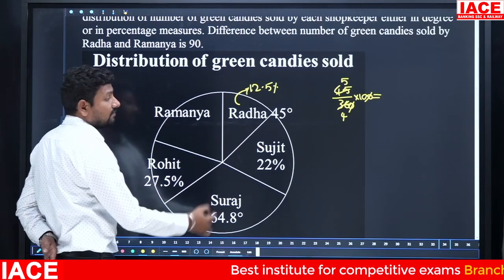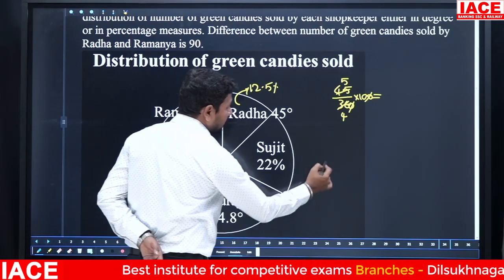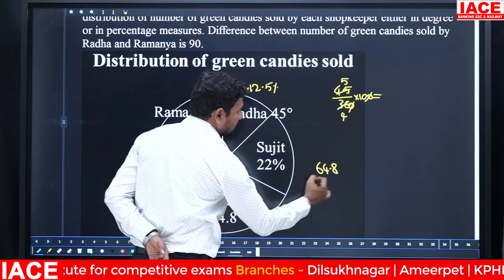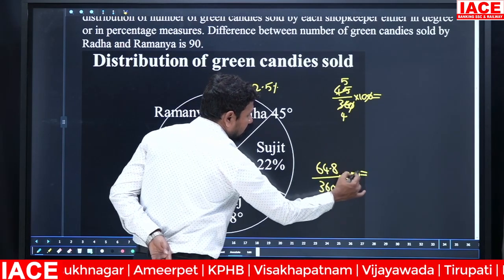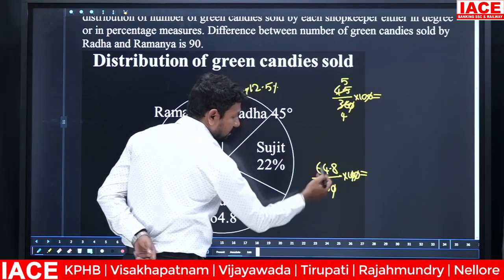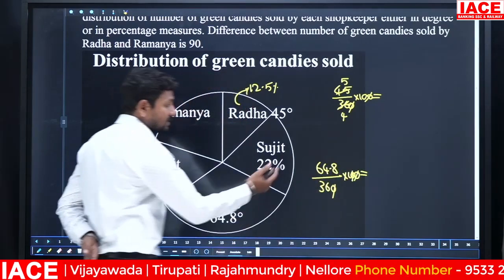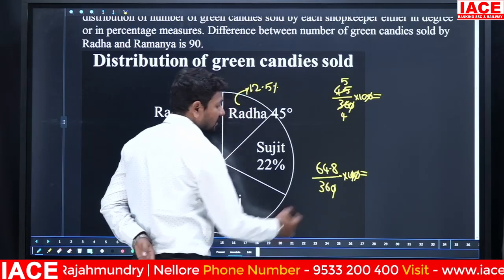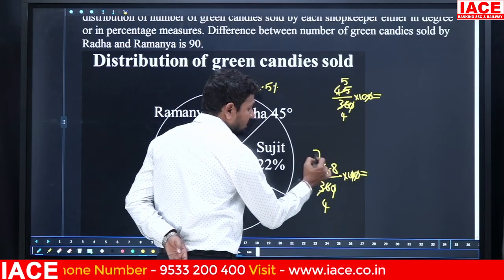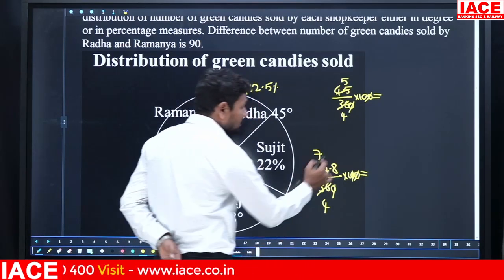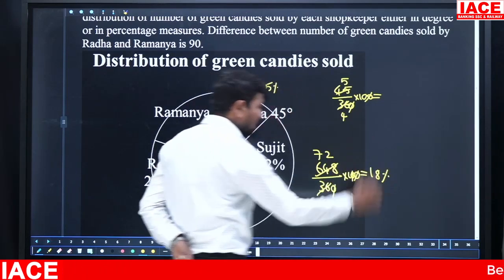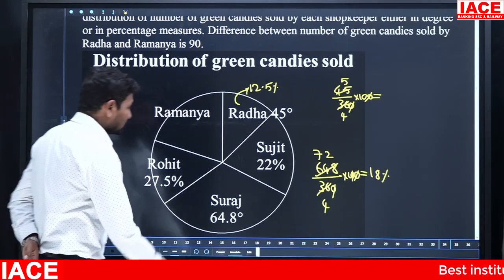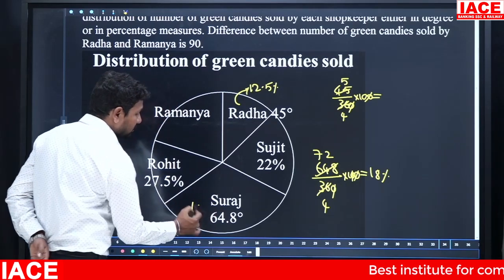This we should also convert into percentage. 64.8 degrees, 64.8 by 360. We need percentage, so multiply with 100. The zeros will be cancelled, the decimal point will be cancelled with 10, and 36 and 648 both will be cancelled with 9. 9 4s are 36, 9 7s are 63, remaining is 9 2s are 18. 72 by 4 is equal to 18 percentage.